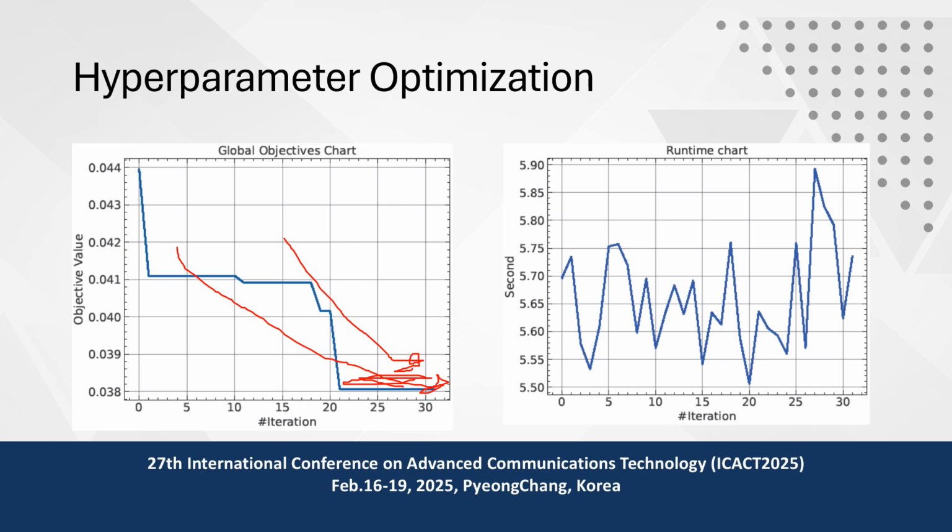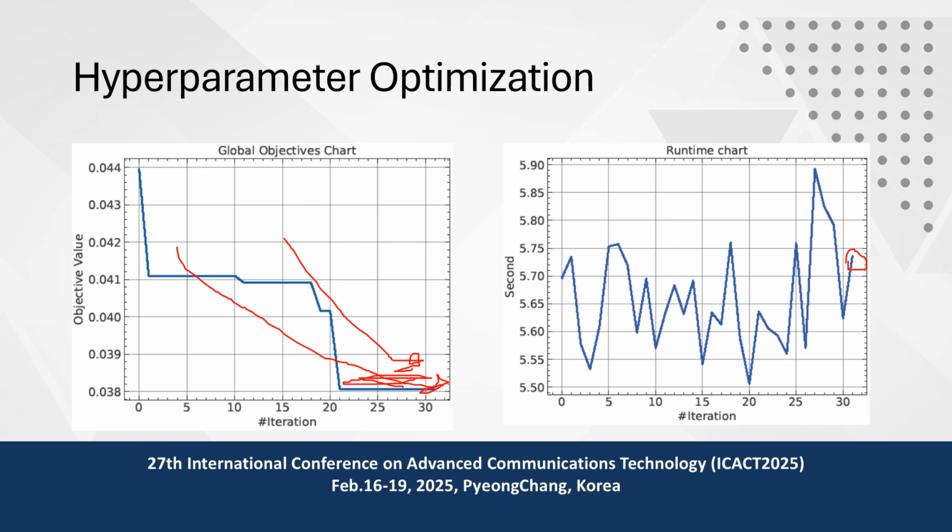So it is the global optimal value. And here we can see the runtime chart keeps fluctuating because every model has different values, and finally it reaches 5.75 seconds. So in 5.75 seconds, it gets the optimal value. So it is relatively lightweight, and its latency is also low.